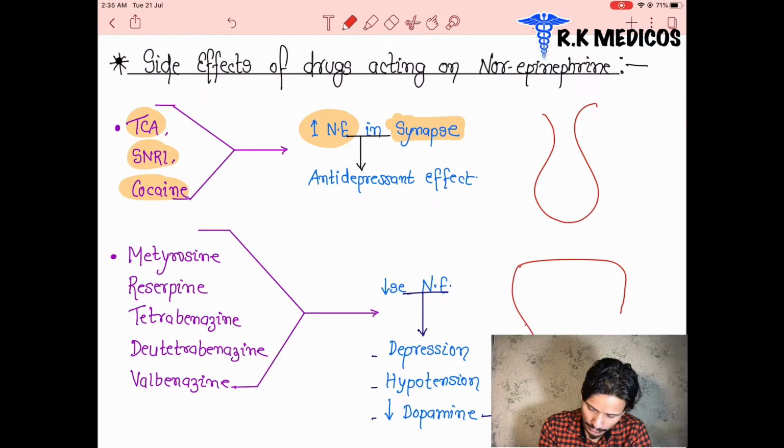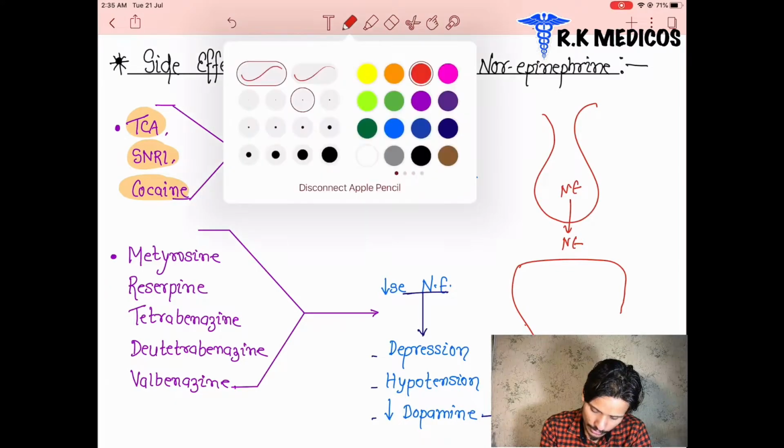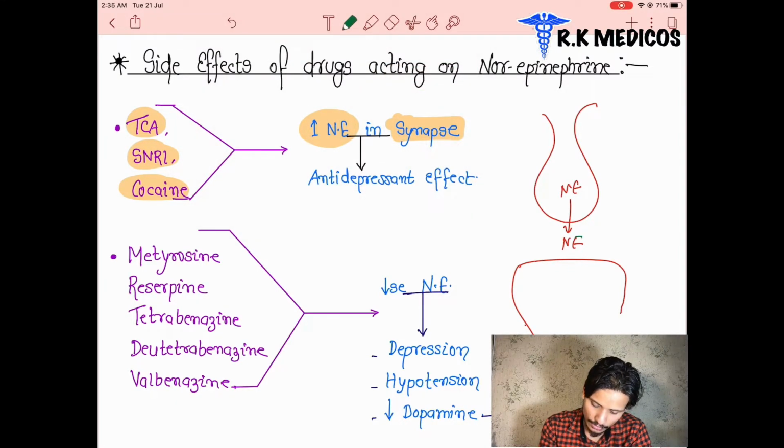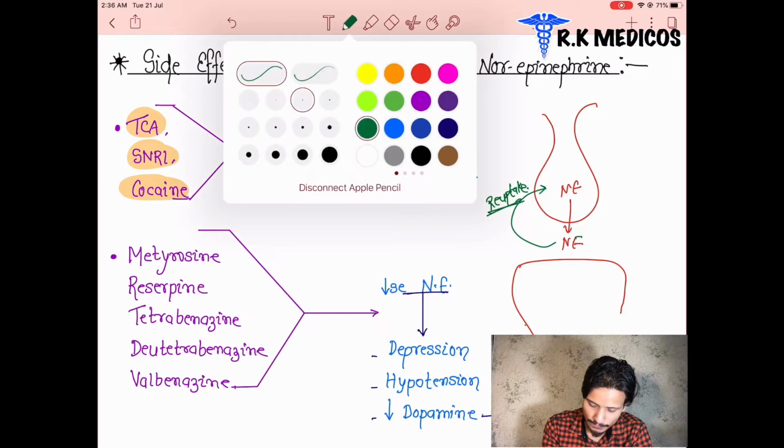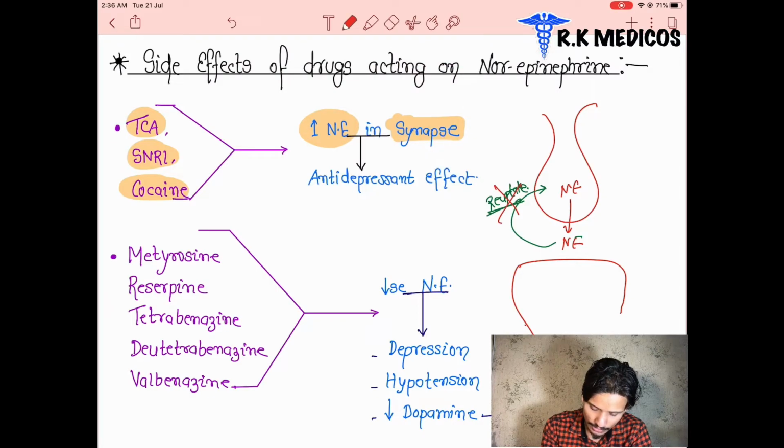Suppose that here is the release of norepinephrine from here to here, and this norepinephrine is going to go inside with the process called reuptake, and the reuptake gets inhibited. This reuptake gets inhibited by several drugs, that is TCA, SNRI and cocaine.